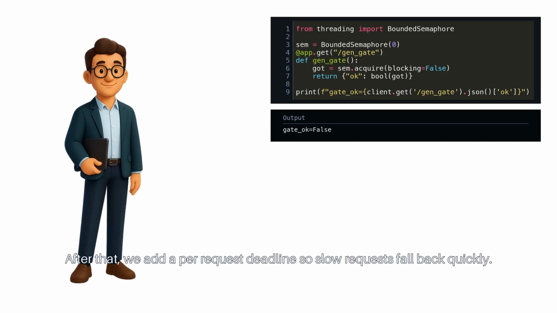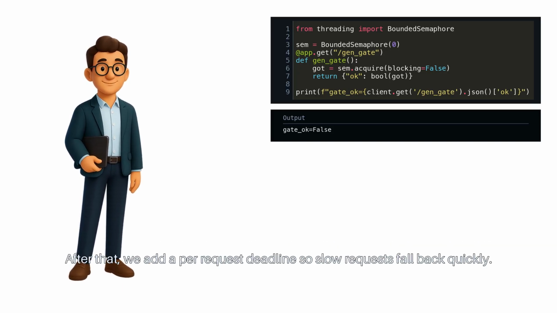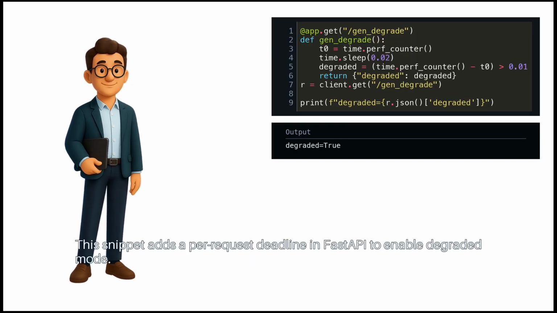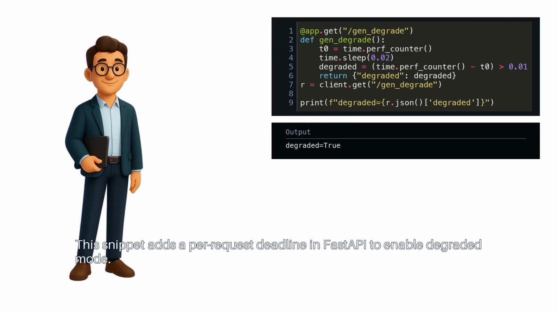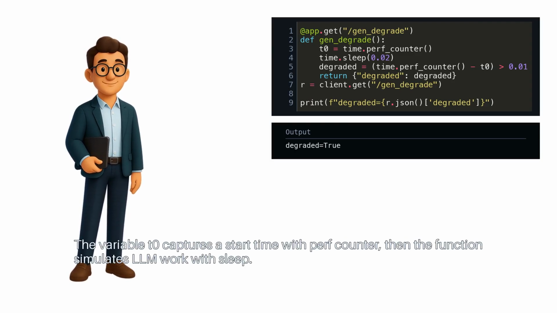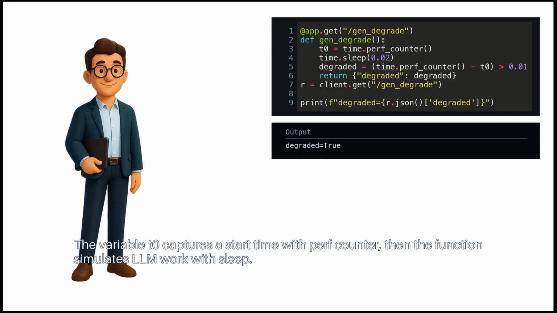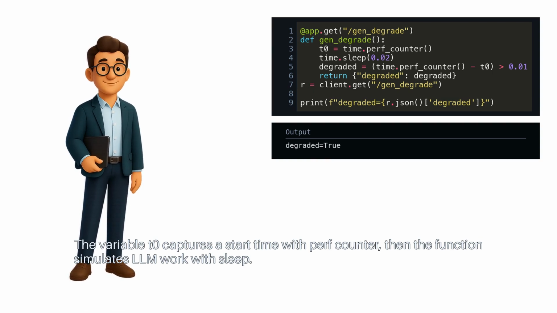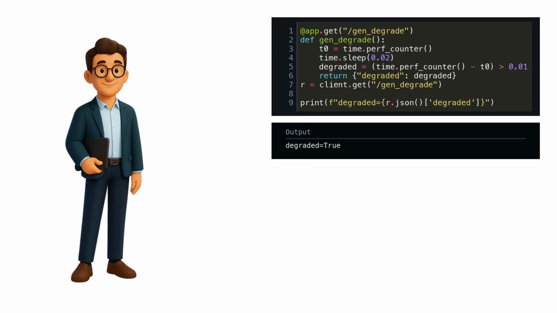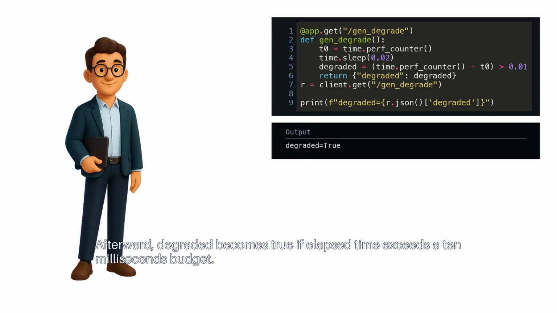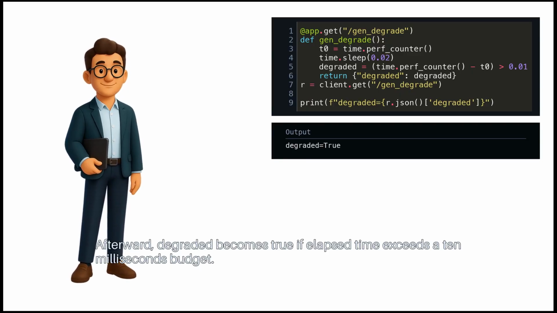After that, we add a per request deadline so slow requests fall back quickly. This snippet adds a per request deadline in FastAPI to enable degraded mode. The variable T0 captures a start time with perf counter. Then, the function simulates LLM work with sleep. Afterward, degraded becomes true if elapsed time exceeds a 10 millisecond budget.